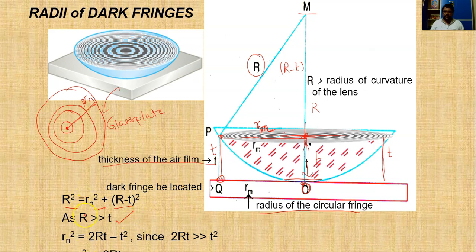Then this equation turns out to be Rn square is equal to 2RT minus T square. But since 2RT is very much greater than T square, we neglect this term.